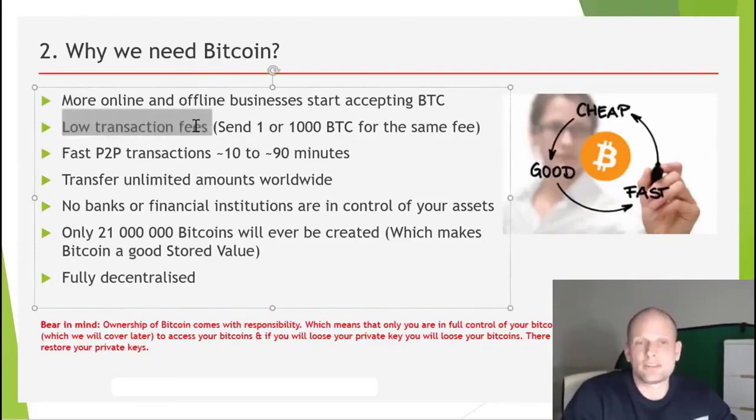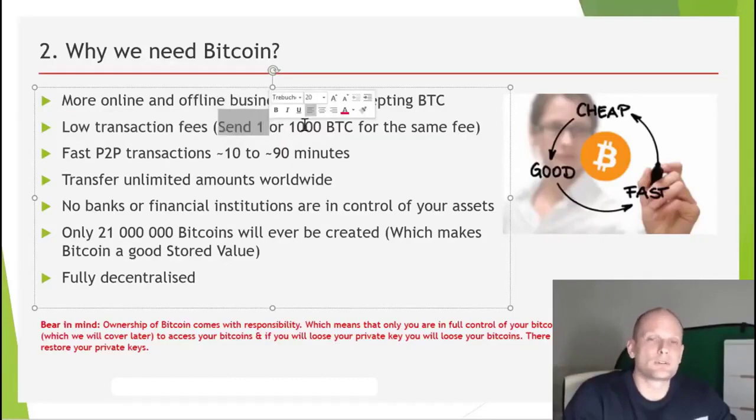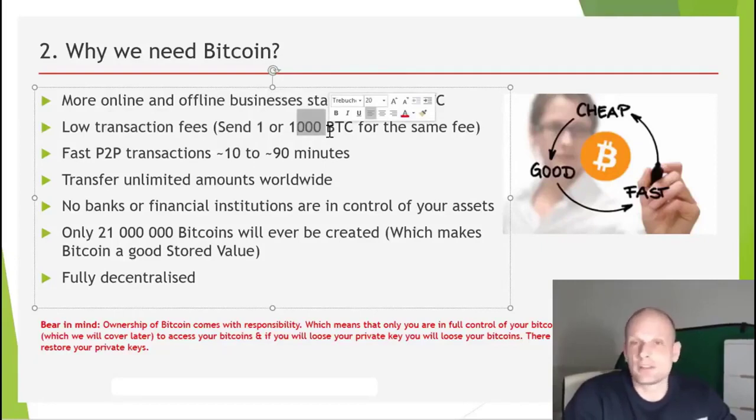Low transaction fees. Another huge thing about Bitcoin and cryptocurrencies in general, guys, is that you have low transaction fees, and it doesn't matter whether you send 1 Bitcoin, 1000 Bitcoin, or 1 million Bitcoin, you will still be paying the same low transaction fee. Because in blockchain technology you are paying for bytes, you are not paying for the amount you are sending. That's why transaction fees are very low.